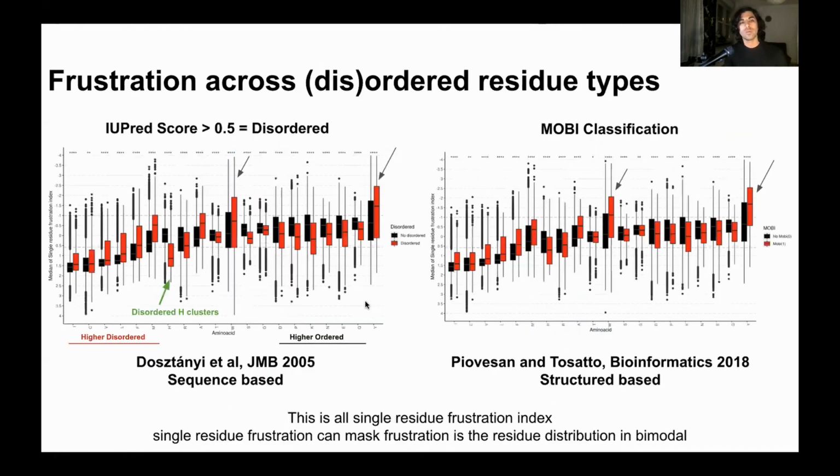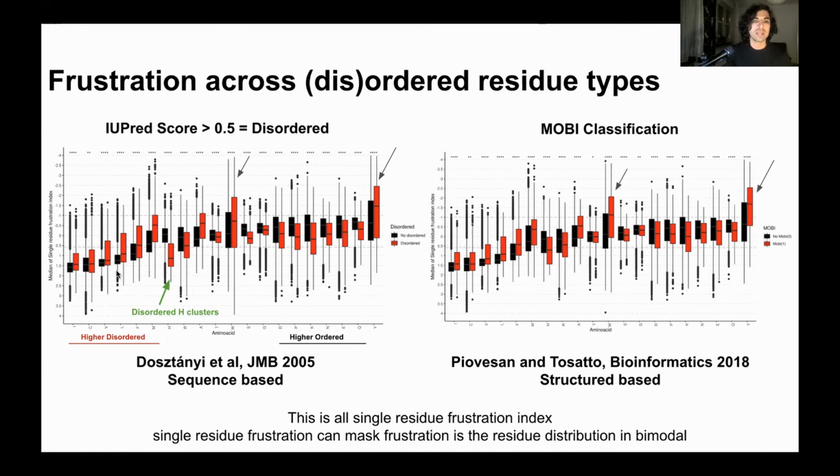So we classified all our residues as being non-disordered or disordered according to IUPRED, which is based on sequence, and according to MOBI, which is based on structure. We see that the distributions are pretty similar, with the difference that here the tryptophans and tyrosines according to MOBI are more frustrated, especially when they are mobile.